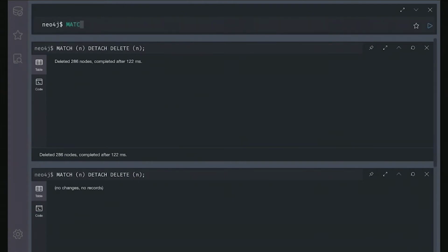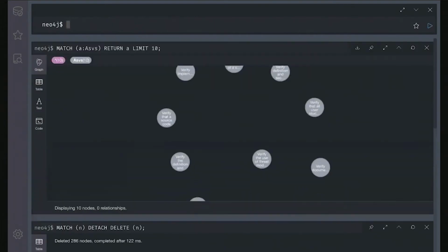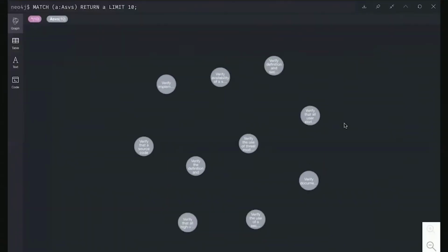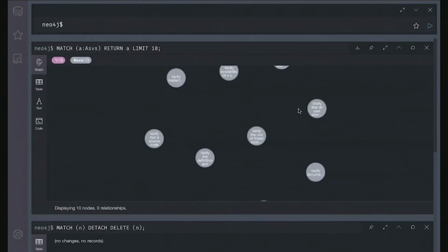The obvious next one is for me to see what those nodes are going to look like. So I'm going to say match AWS return a limit 10. I'll just go with 10 nodes first and see that I do have 10 nodes. There is no relationship here yet, and I do want to definitely establish some relationship here.